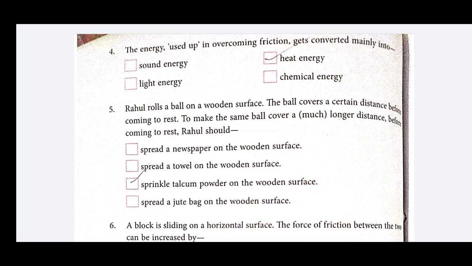Now, in this question, in the first case, the ball stops after covering a small distance. Now, Rahul wants the ball to cover a longer distance. So, we require less friction between the ball and the surface. Means we have to make the surfaces smooth, means we have to decrease the friction or decrease the irregularities. So we must sprinkle talcum powder on the wooden surface.